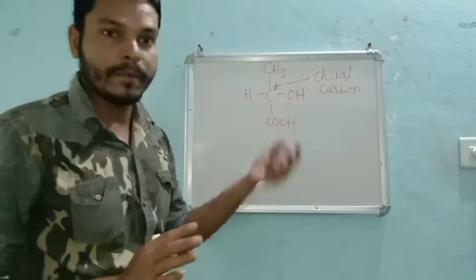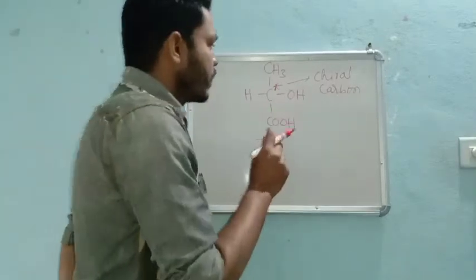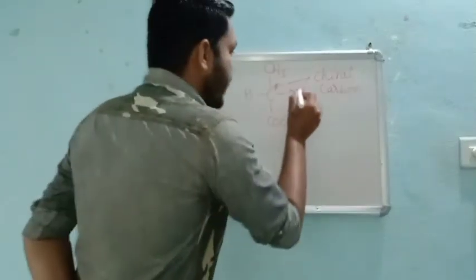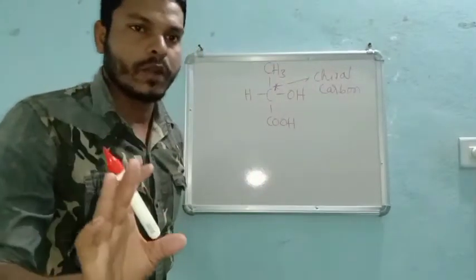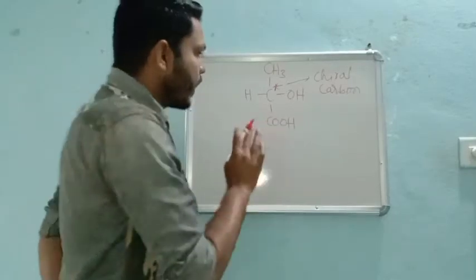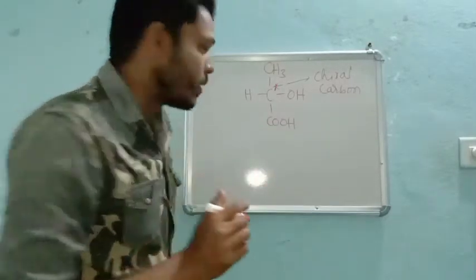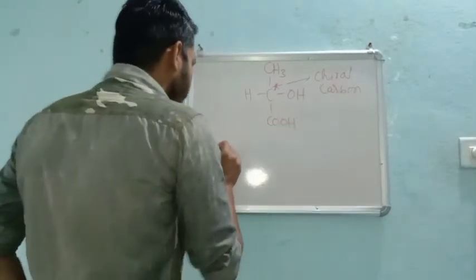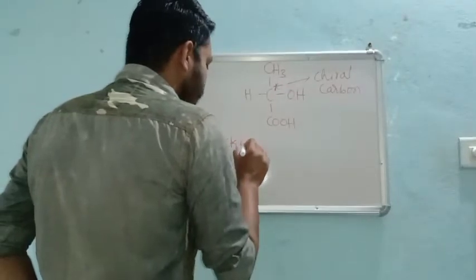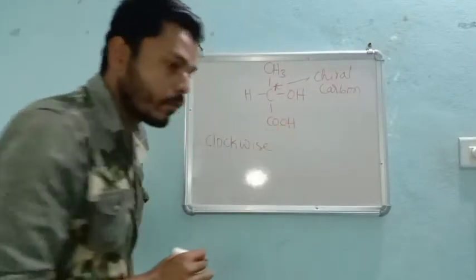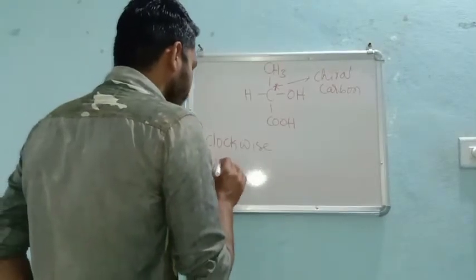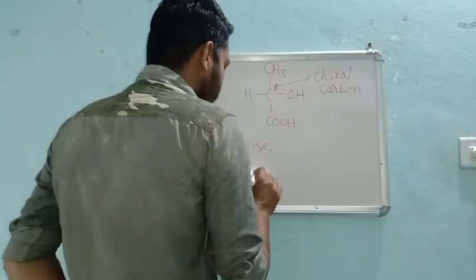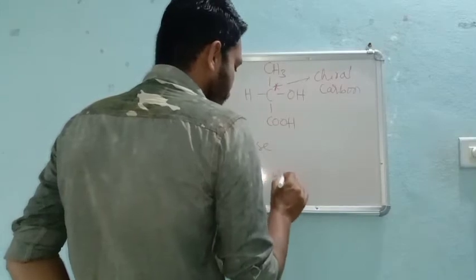Chiral carbons are always optically active compounds, understood? Then the question comes: which will rotate plane polarized light clockwise, and which will rotate it anti-clockwise? This is the next case.